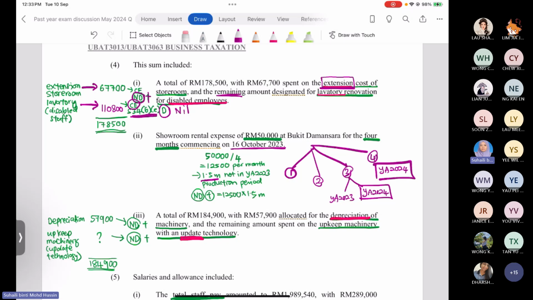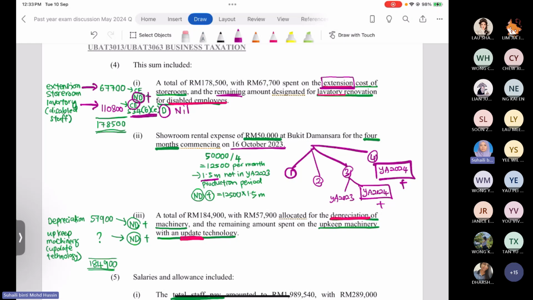Okay, right, so we have to add back these rental expenses that the company paid, because these expenses do not belong to the year of assessment 2023. But the question now is, how much is the amount that the company made the payment for this 1.5 months?